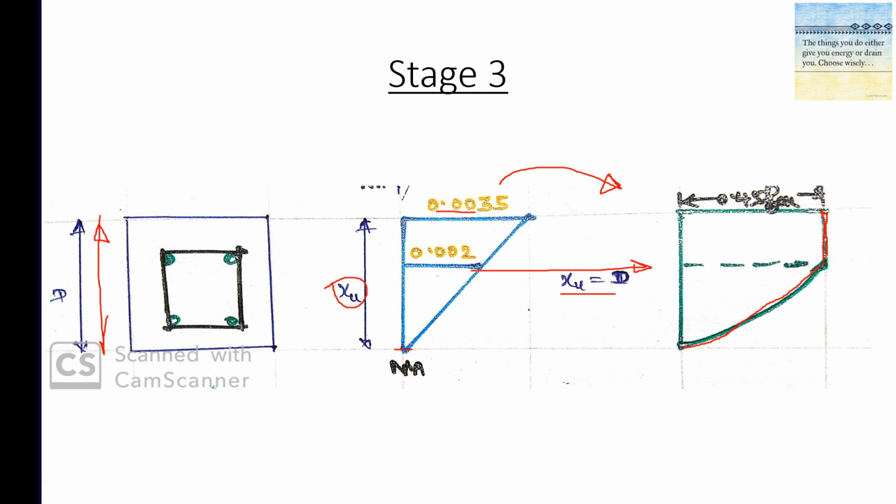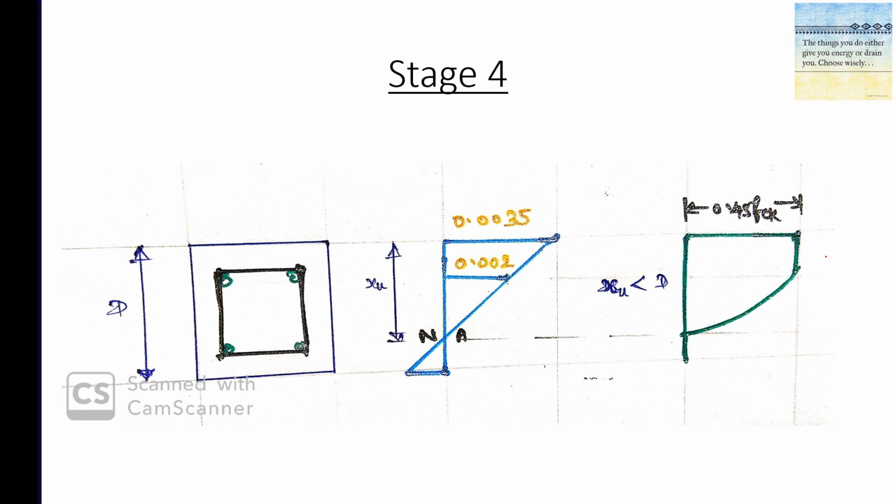All right, we are going to see a fourth case where, when the eccentricity is increased further, the bending happens in such a way that a part of the section will undergo tension also. Okay, the remaining part will undergo compression. All right, so in this case you see the depth of the neutral axis is XU, but the depth of the section is D. Here XU is less than D. Okay, so in the fourth case alone, the section has some part of fibers which undergo tension also.